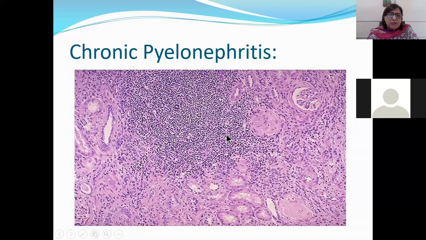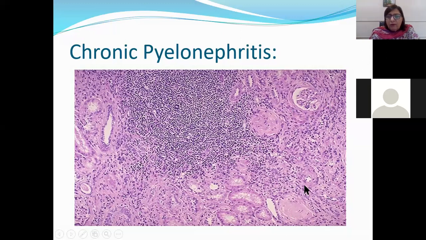This is also a nice slide for chronic pyelonephritis. You can see dense inflammatory infiltrate, composed of lymphocytes. A whole focus is present. Okay. Only a lymphoid follicle is not there, but a whole focus of inflammatory infiltrate is present. Tubules are completely destroyed in this area. Here you can see a few tubules, but you cannot see thyroidization in the tubules. What you see is glomerulosclerosis. One is glomerulosclerosis, the other is normal, but the glomerular Bowman's capsule is very thick, okay? And you can see here another glomerulosclerosis.